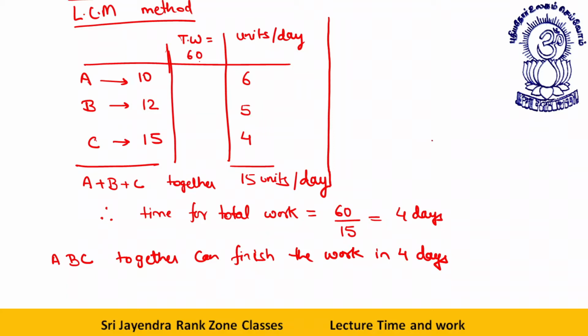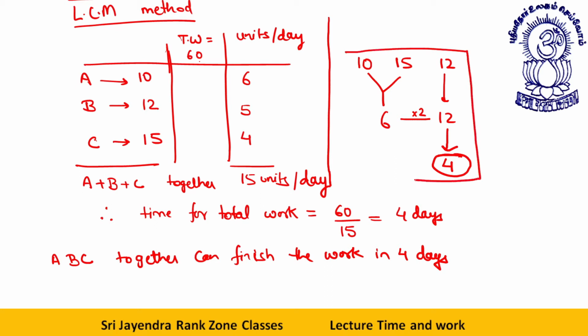Students, I told you this is a very good method, but I won't say this is the best method. See, whenever you are stuck, this method will always help you. But if you are talking to me about shortcut, the method which I told you earlier, 10, 12, 15. Let's try to do this. A combination of 10 and 15, which I have asked you to learn, will give you 6. Now, 6, 12. What will this result be? This is double. So you divide 12 by 3, you will get the answer 4 verbally. How small this method can be. Okay, you got it, dear students. I hope you have got the concept very clearly. Let's move to the next one.